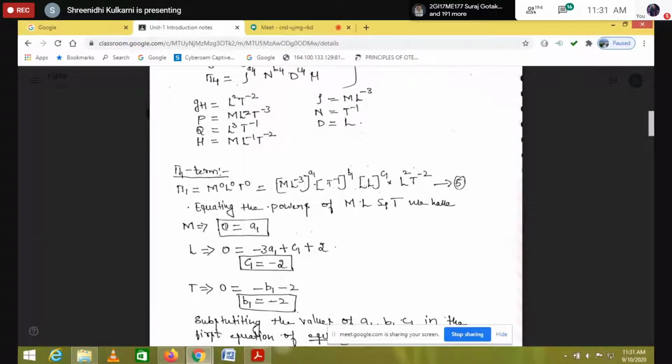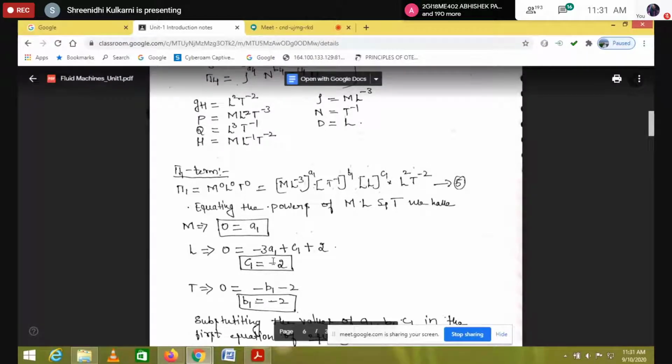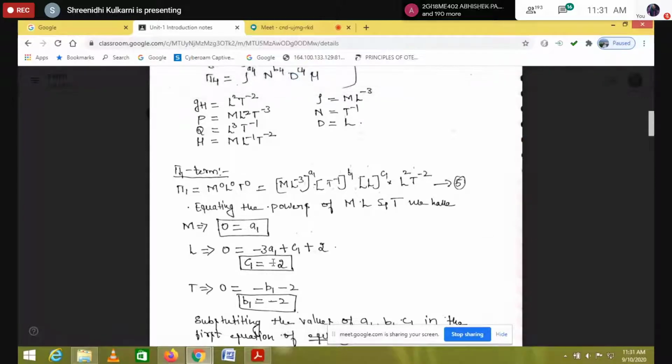But a1 is already 0, so minus 3 into 0 is 0. So what is c1 now? c1 is equal to minus 2. Now I know the power for c, it is minus 2.